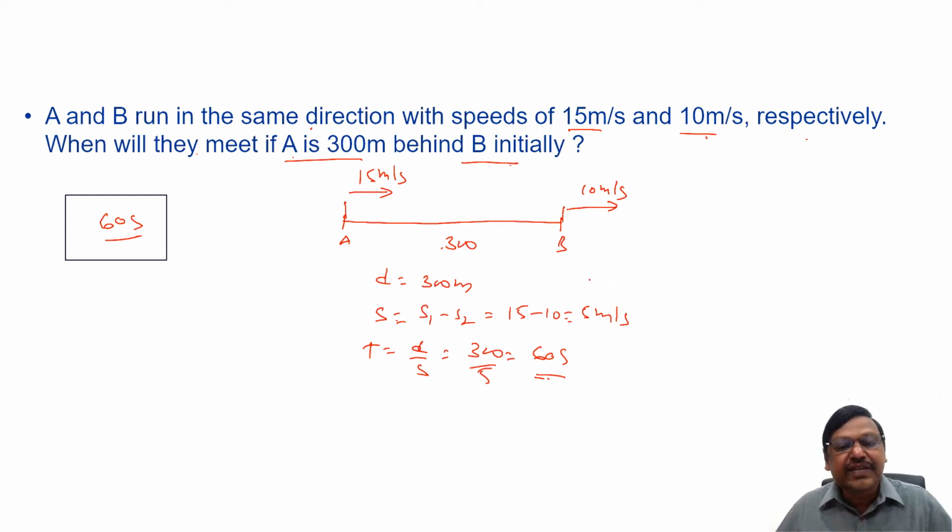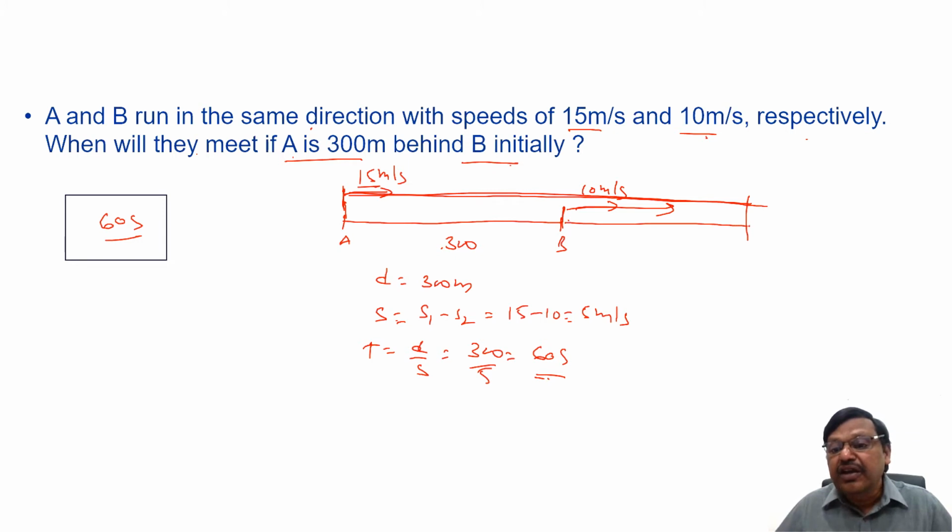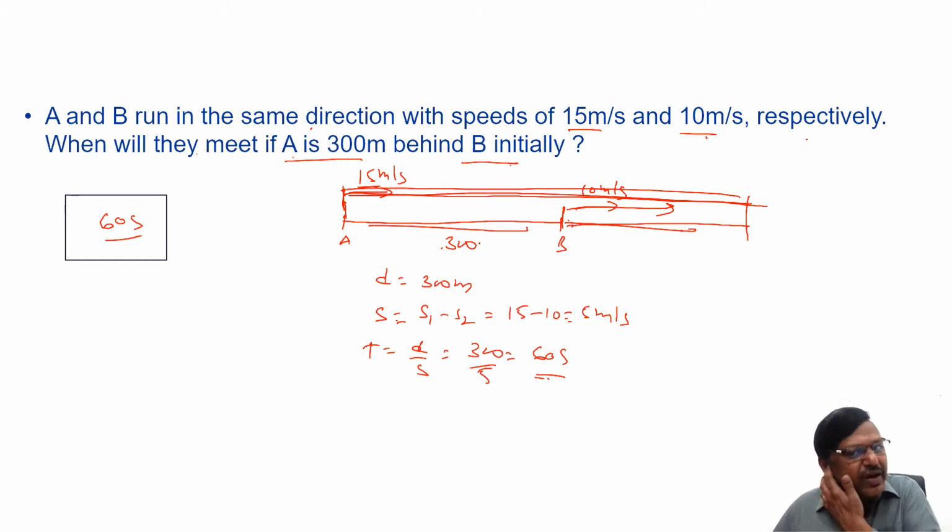Or again, like I said in the previous question, you can also say A is going like this, B is going like this. Suppose they met somewhere here after t seconds. The distance traveled by A is speed into time, 15 into t, 15t. The distance traveled by B is 10 into t, 10t. This is 15t, this is 10t, the difference is this 300. You can still get the same answer.